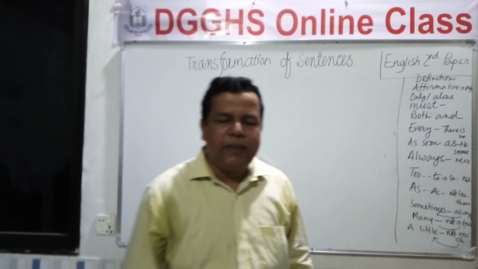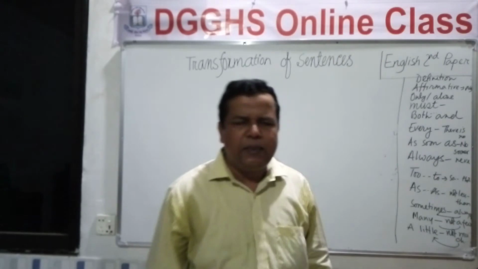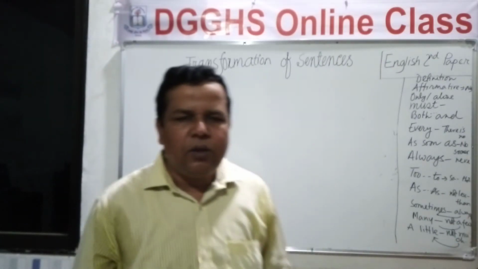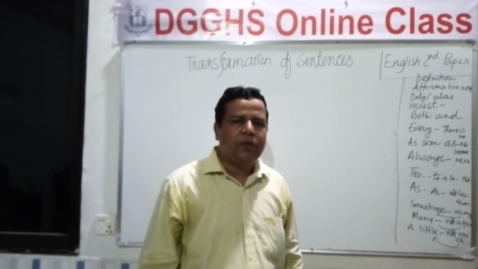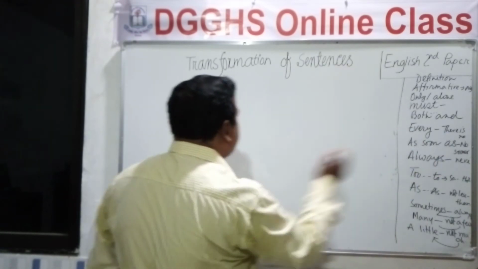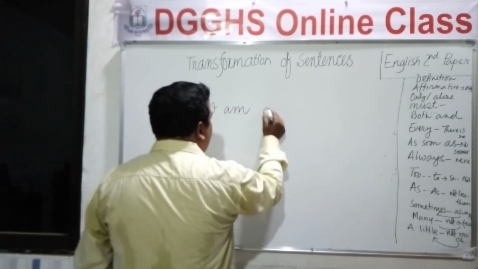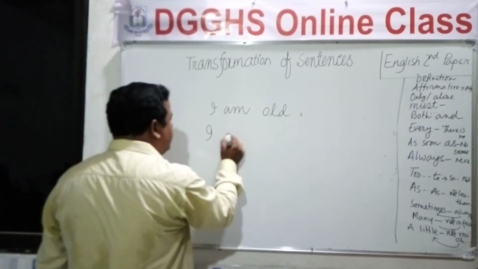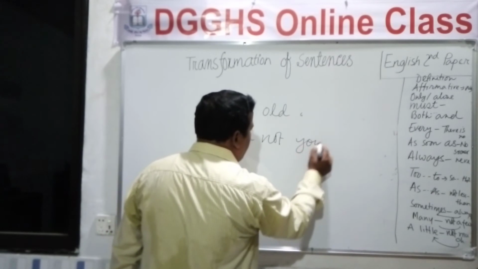So what do you mean by transformation of sentence? By transformation of sentence we mean to change the form of sentence without the change of meaning. Let's see an example. I'm old. I'm not young.